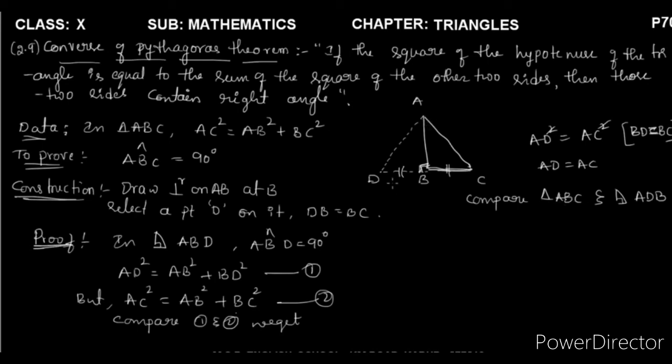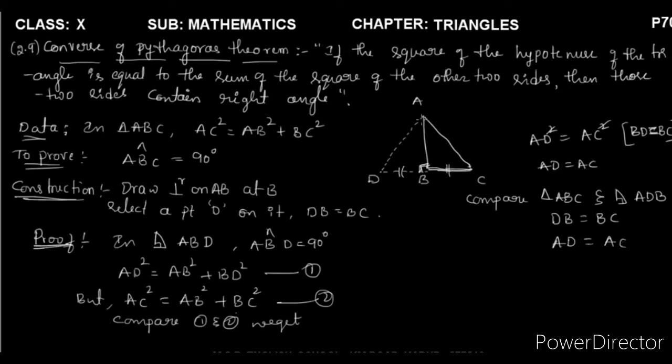here in this triangle BD is equal to, or DB is equal to BC. We already know this from the construction section, where it was given. That's why DB is equal to BC. So next we know that AD is equal to AC here. We have already proved AD is equal to AC.